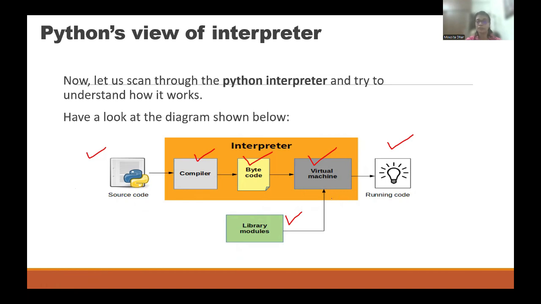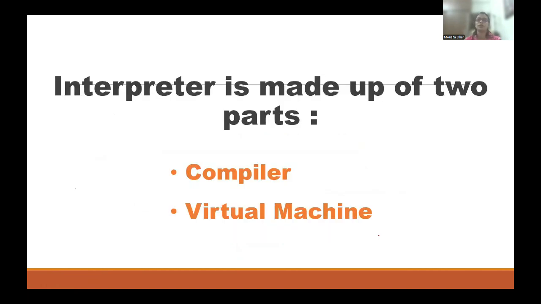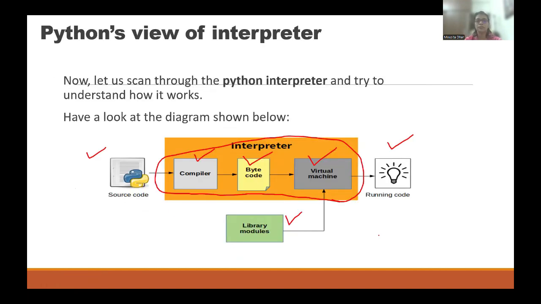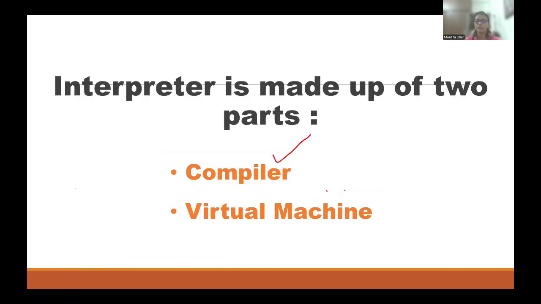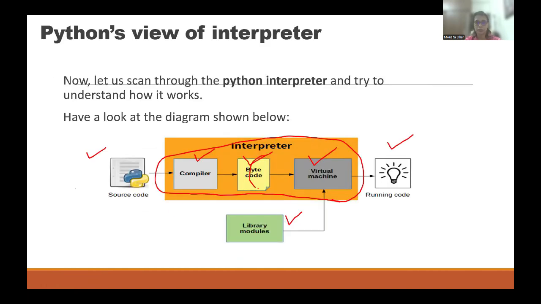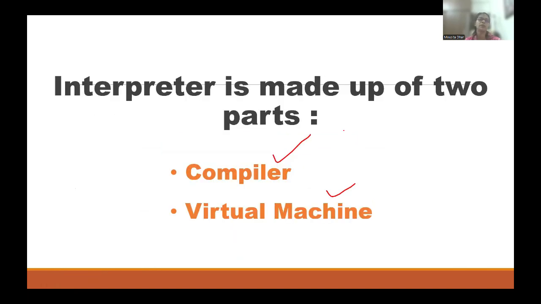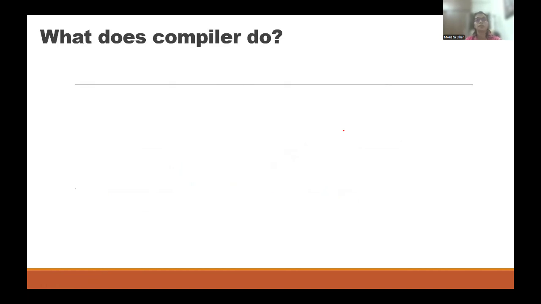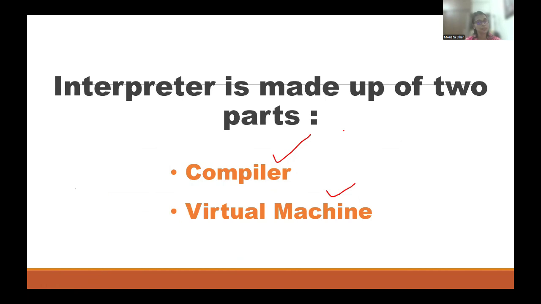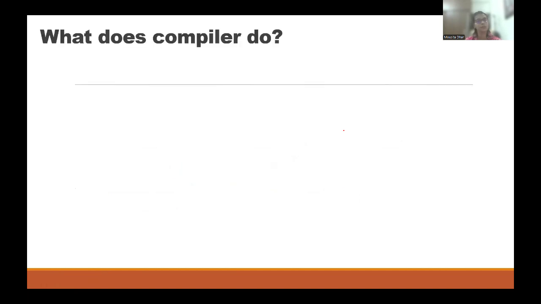Now let's discuss this picture of the interpreter. The interpreter is made up of two parts. First one is compiler, second one is virtual machine. In between, bytecode is coming. We are going to discuss this also, but mainly it consists of two parts, compiler and virtual machine. Next, one by one, what does the compiler do?